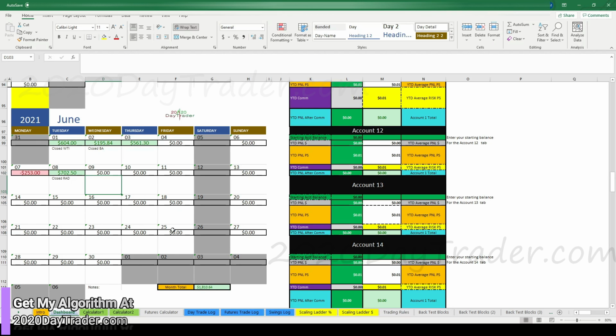And I won't be trading these Fridays either. Or not this week, I traded already, but the rest of the week I won't be trading, I don't think. Maybe Friday I'll get some trades in the morning, maybe. And then possibly some futures trades this week as well. So, yeah, everything's looking really good.